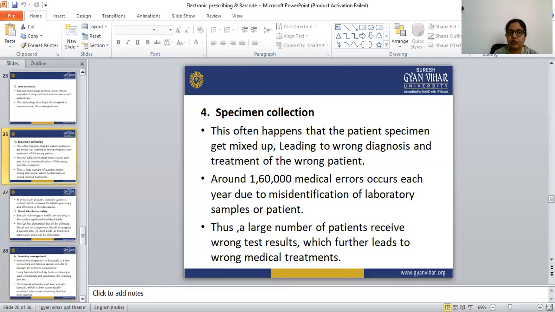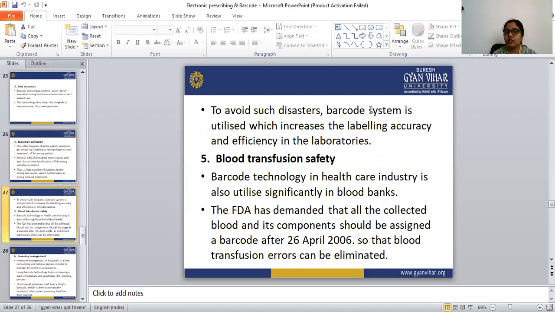So with the help of the barcode, we can reduce wrong diagnosis and wrong treatment to the wrong patient. To avoid such a disaster, a barcode system is utilized, as it increases the labeling accuracy and efficiency in the laboratories. Mixing up of specimens is avoided by using the barcode system.